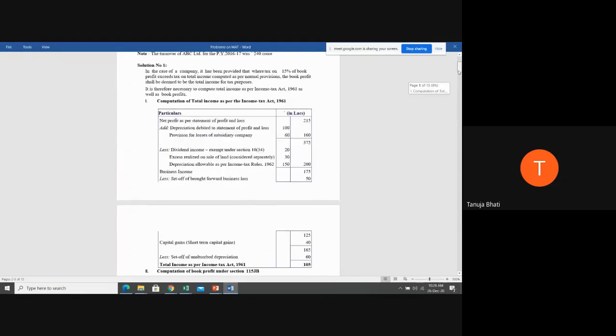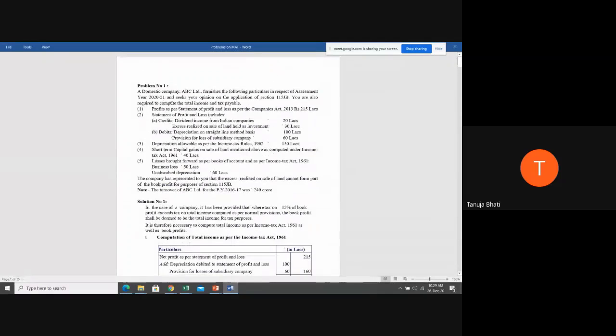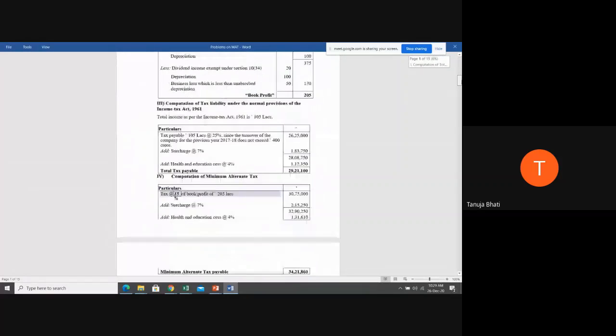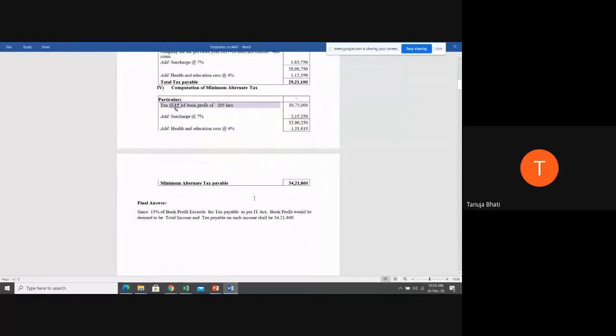But since the question was limited to compute the total income and tax payable, we didn't calculate MAT credit. But yes, you can add that also to your answer, that MAT credit is 5,760 since the tax payable by the company is as per the MAT provisions. Therefore, MAT credit is nothing but tax payable as per MAT minus tax payable as per Income Tax Act. So it comes to 5,760.